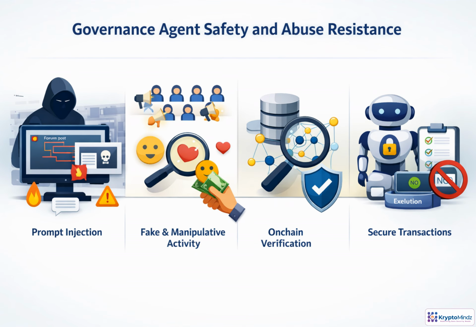Governance agents operate in hostile information environments. Proposal text, forum posts, and comments should be treated as untrusted input, not instructions. A safe agent verifies claims against on-chain data, contract call data, RPCs, subgraphs, or trusted indexers. It also watches for manipulation, copy-pasted comments, sudden sentiment spikes, astroturfing, bribery signals, or coordinated delegate behavior. Transaction authority needs guardrails as well. No voting, delegation, or execution should happen automatically without policy checks and human-approved permissions.